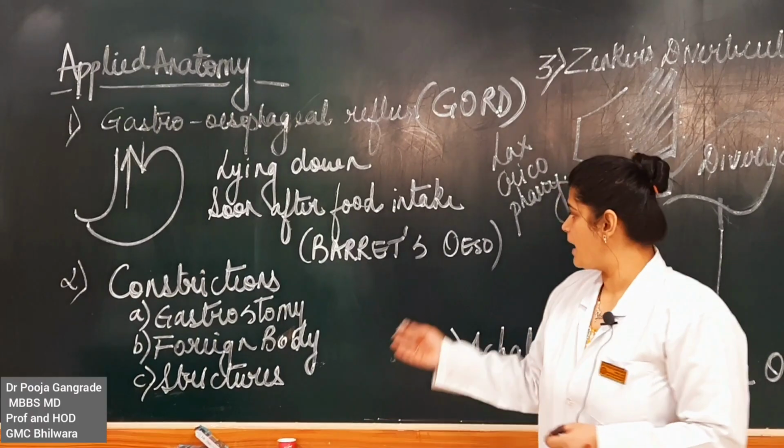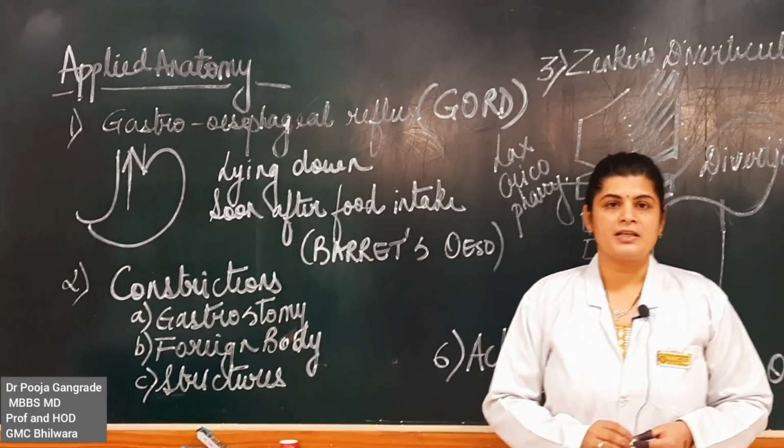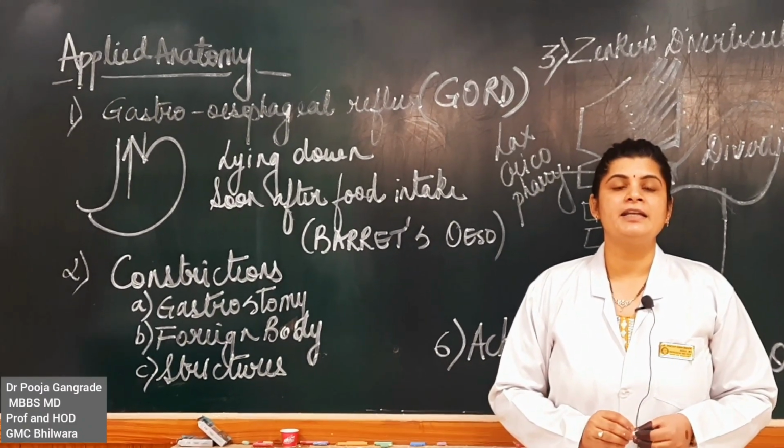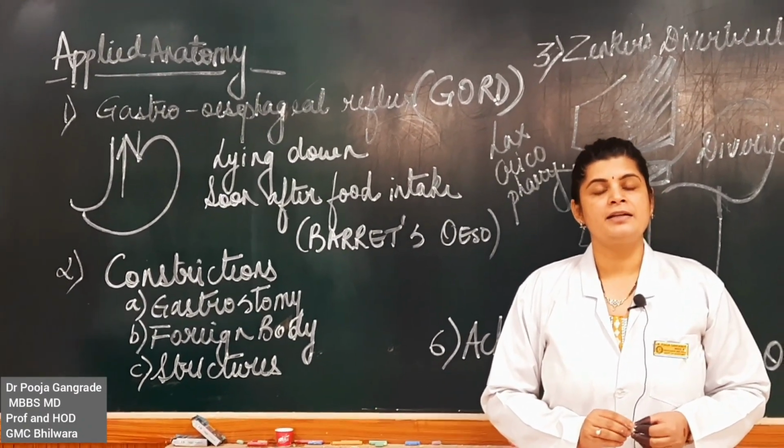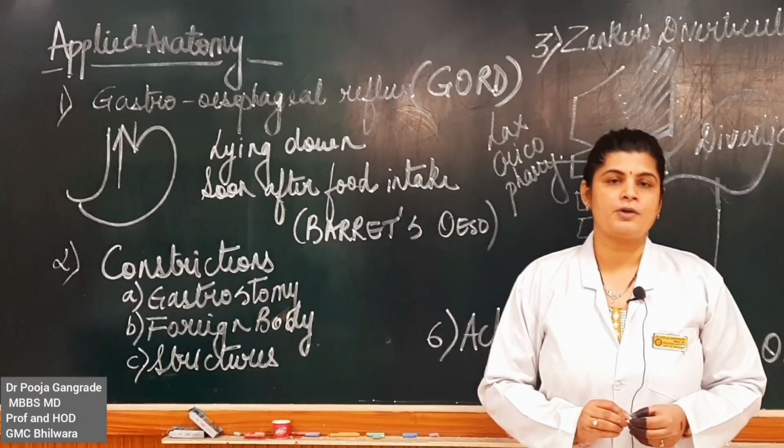This is called Barrett's esophagus. The epithelial lining of the lower end of the esophagus changes, resulting in carcinoma formation.